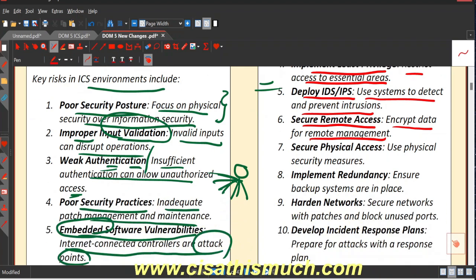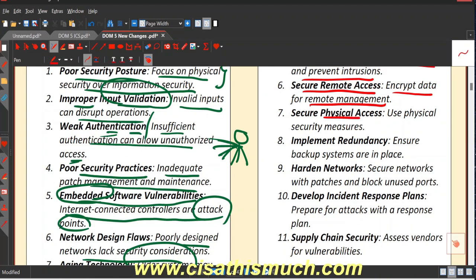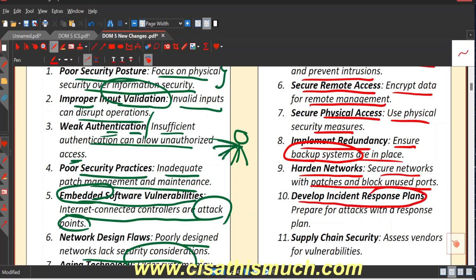management, right? Then there is need of physical access and physical security. Use physical security measures. Then the next thing is implement redundancy, so as to have your business continuity or your disaster recovery. Ensure your backup systems are in place, right? Then hardening of the networks, secure networks with patches and block unused ports. Then develop an incident response plan. Prepare for attacks with a response plan in advance, right?